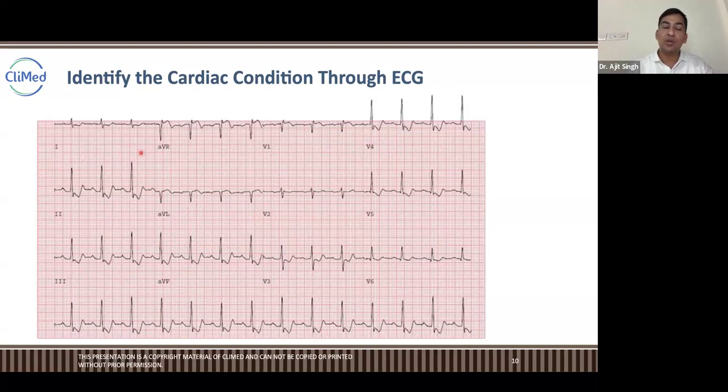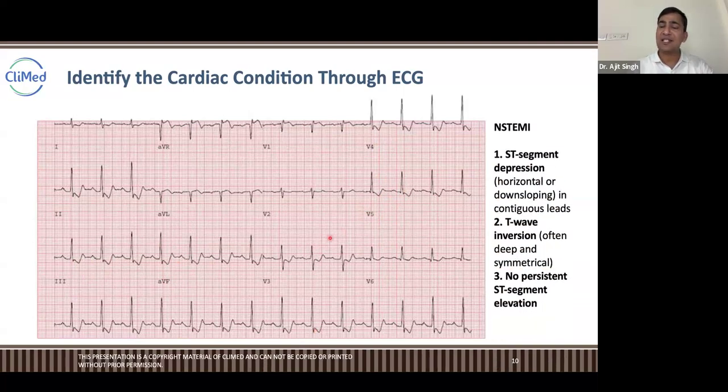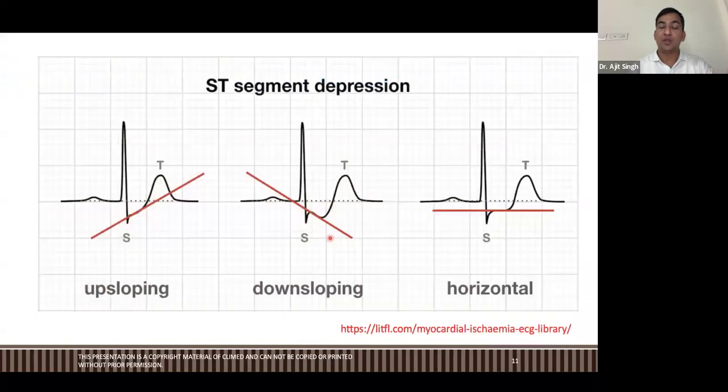See, you don't have to look into the whole ECG. When we are talking about myocardial infarction, you should just check leads 2, 3, aVF, 4, 5, 6. Lead 2 ST depression, lead 3 ST depression, aVF ST depression, 4, 5, 6 visible ST depressions. NSTEMI. Over. Just 2 seconds, guys. Now, this is NSTEMI: ST segment depression, T wave inversion, no persistent ST elevation. So it is NSTEMI. Here you can see there are three types of ST segment depression.